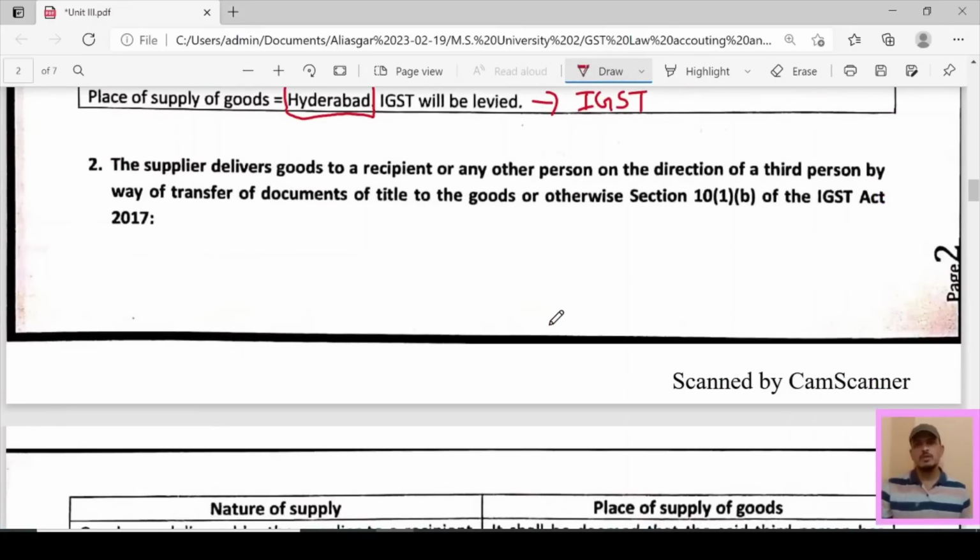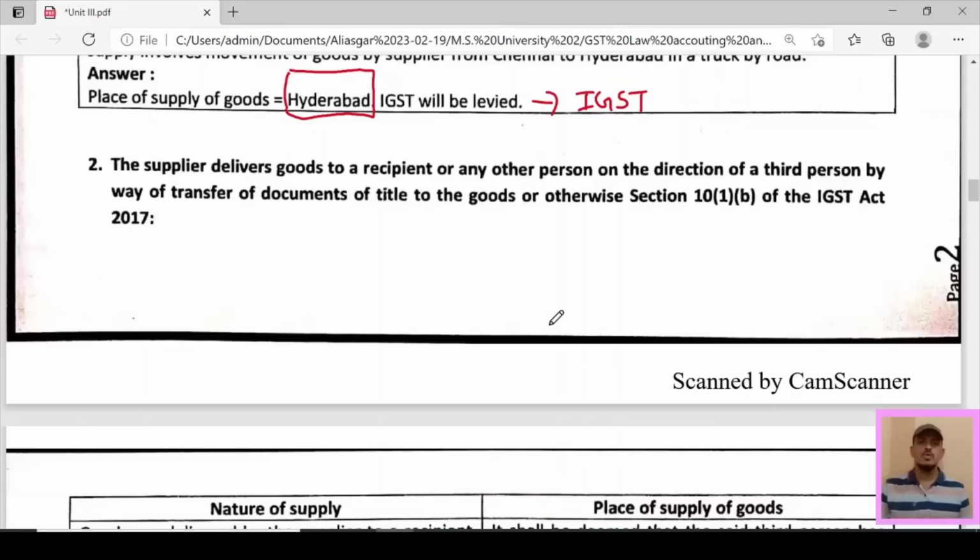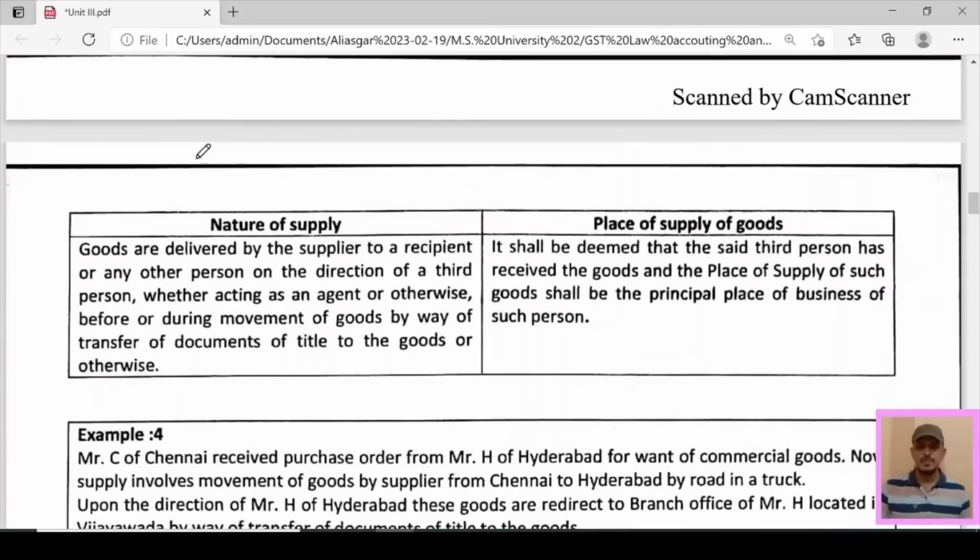Now next one, the supplier delivers goods to a recipient or any other person on the direction of a third person by way of transfer of document of title to the goods or otherwise, section 10 subsection 1 clause b of IGST Act 2017. This is the second case. यहाँ पे गुड्स डिलीवर किया जाता है टू द रेसिपिएंट और एनी अदर पर्सन ऑन द डायरेक्शन ऑफ द थर्ड पर्सन बाय वे ऑफ ट्रांसफर ऑफ डॉक्यूमेंट ऑफ टाइटल टू द गुड्स और अदरवाइज, जो हमने सेक्शन 10 सबसेक्शन 1 क्लॉज बी में कवर किया है।